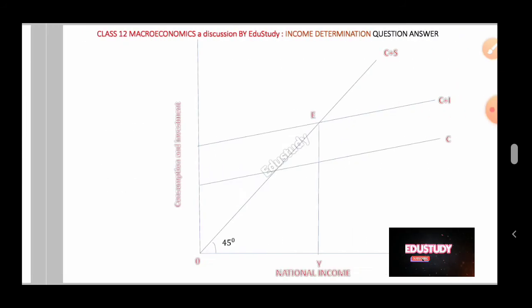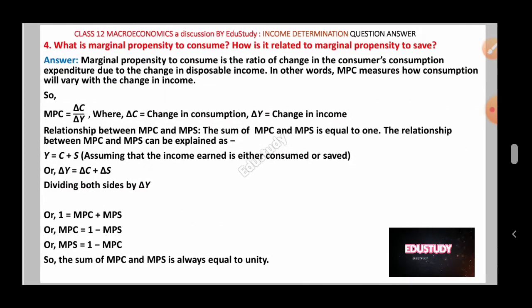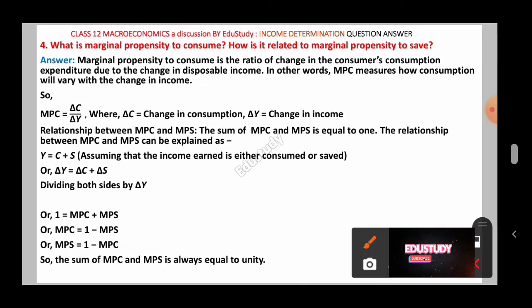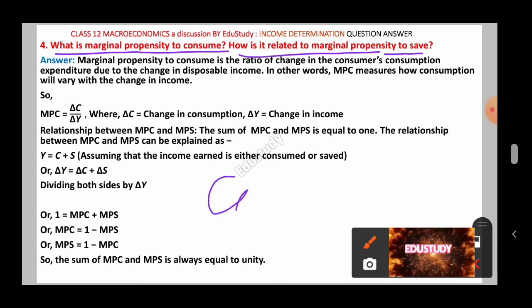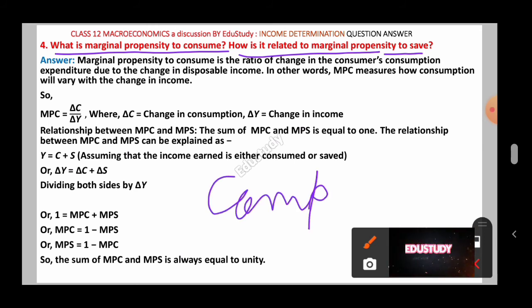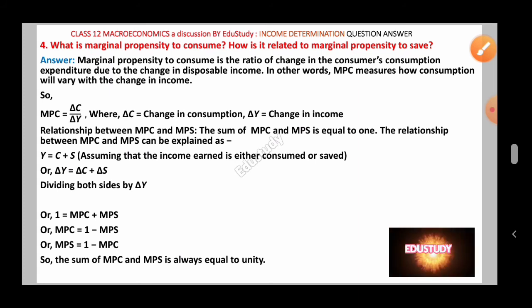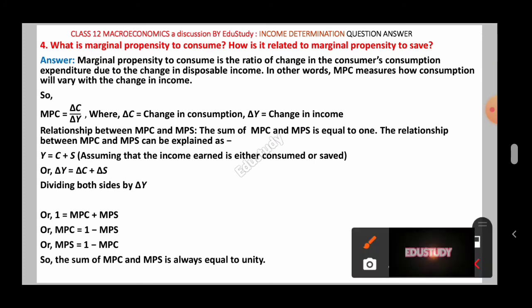So let's come to the next question. What is the next question given here? The next question is: what is marginal propensity to consume? How is it related to marginal propensity to save? So now we have to give the definition of marginal propensity to consume. Marginal propensity to consume is related to the consumption function, and we already got the consumption in the aggregate demand and aggregate supply. So this question is given here, and I have taken this question from your exercise.